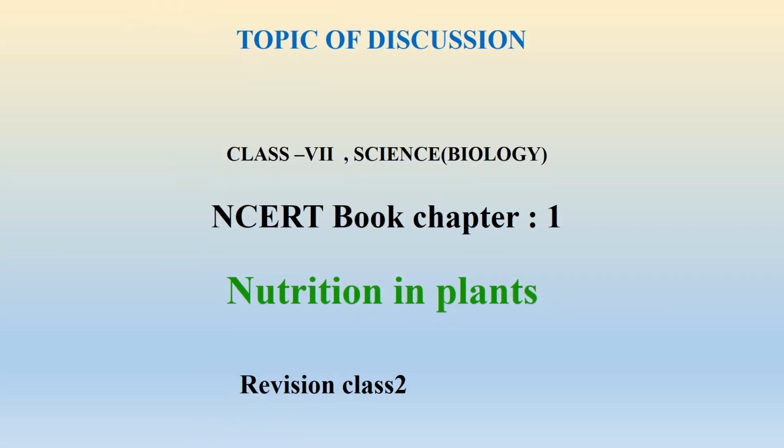Students, we have previously discussed the autotrophic mode of nutrition, where plants make their own food by the process of photosynthesis. We have also discussed how photosynthesis takes place, where it takes place, and what the main site of photosynthesis is. Today we will learn, besides leaves, what other parts of plants carry out photosynthesis, and how photosynthesis is essential for living beings. So let's begin.